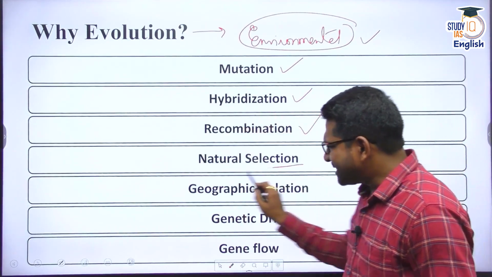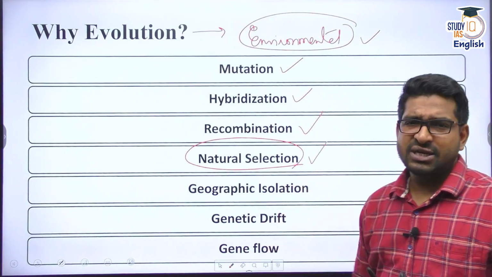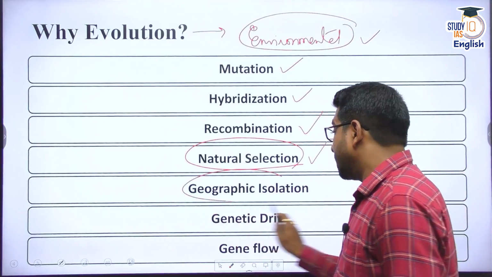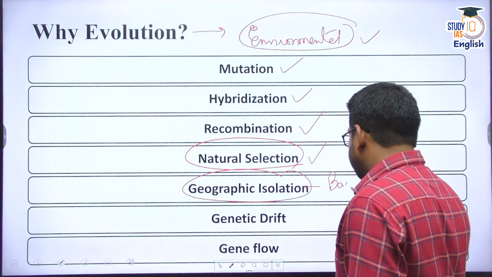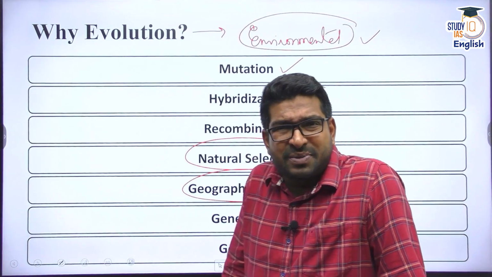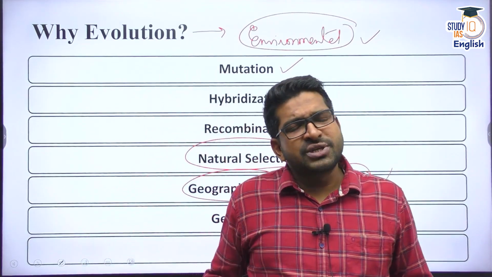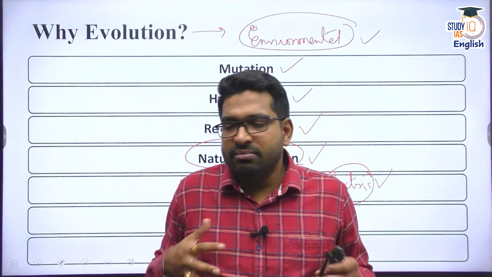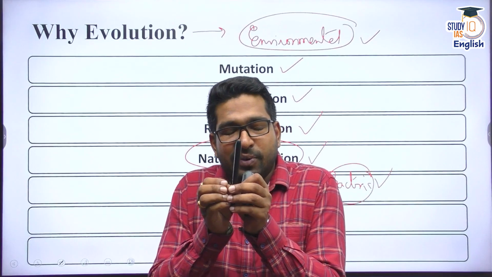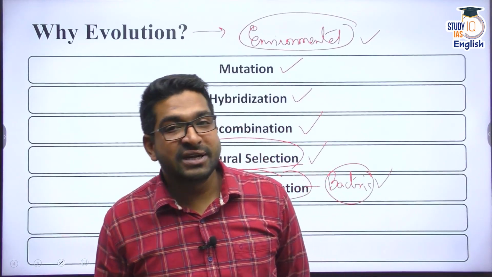Apart from that, natural selection can be one of the reasons for genetic information change. Geographical isolation can be another. You can see this especially with bacteria. Say for instance, bacteria. You think, sir, there is no concept of sexual reproduction there, so technically I should not see any sort of genetic change in the offspring. Why? Because it is clonal reproduction. The same bacteria simply copies itself and makes itself into two. Then what is the case of the genetic change?